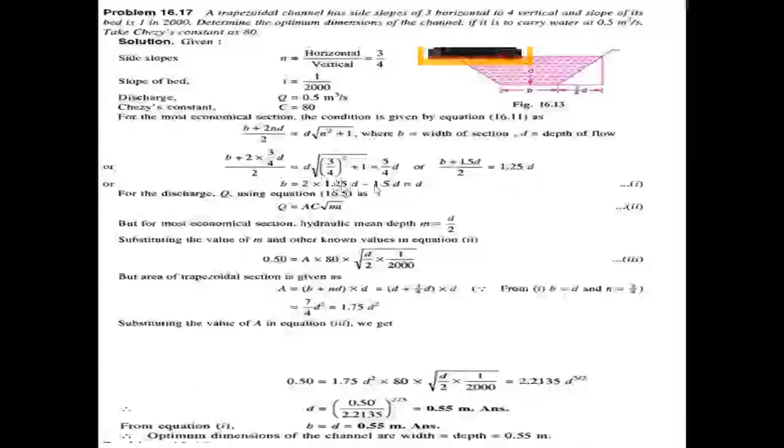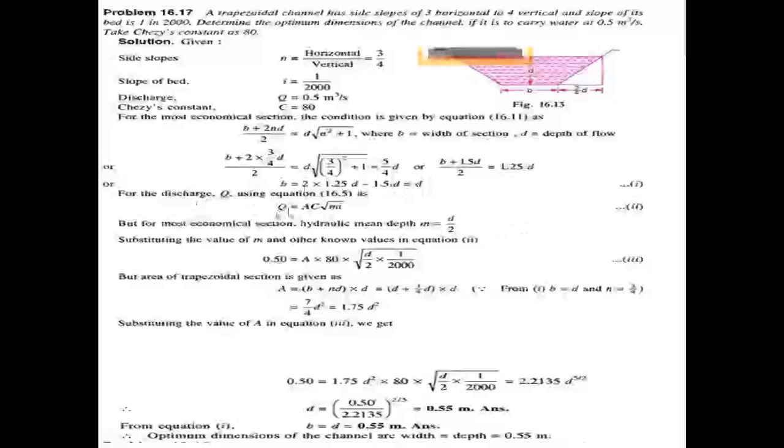Finally b equal to 2.50 d minus 1.50 d, getting the value equal to d. So b equal to d here.